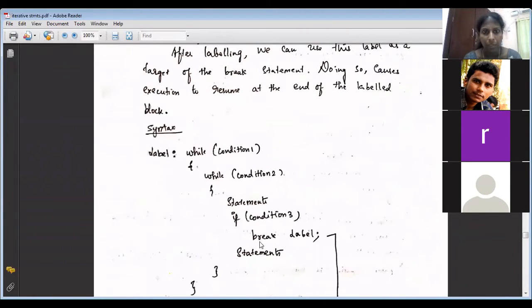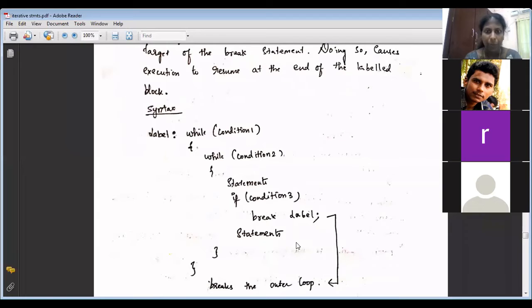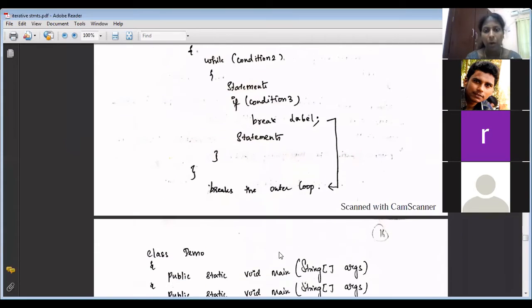Now we'll see the syntax. There are 2 whiles, a while within a while, nested while, and I have a condition within the inner while, break label. Now tell me, where does it take me out? Break label takes me out of all the loops, because in the syntax, see where I have defined the label? Near the outer while. If I had declared the label in the inner while, it would come out of the inner while only. But I have declared the label near the first while, so it will go out of both the while loops. It breaks the outer loop as well.